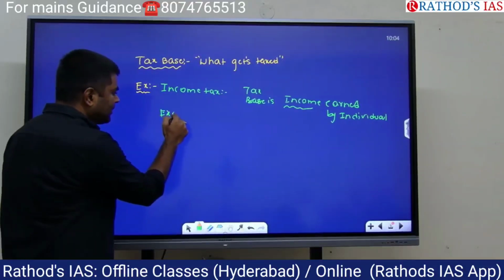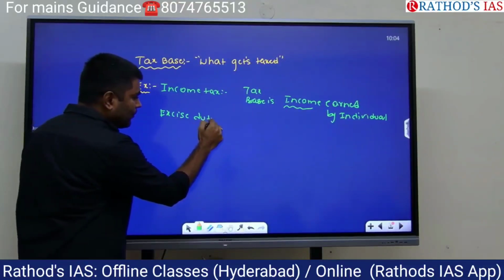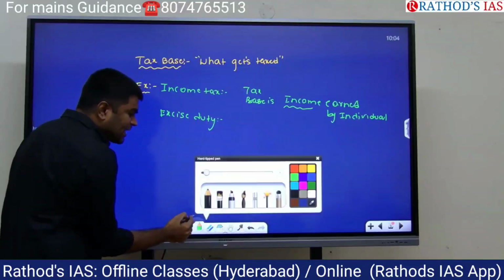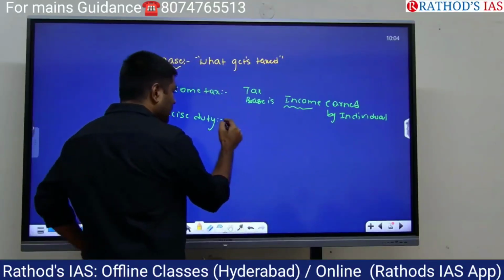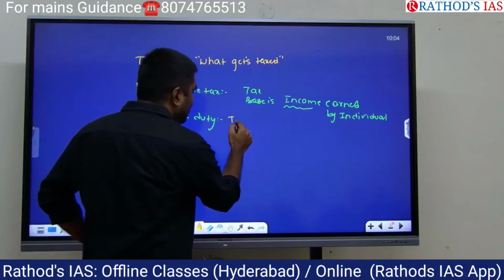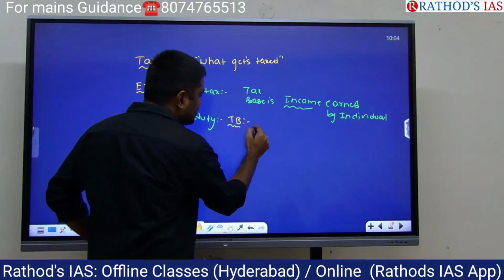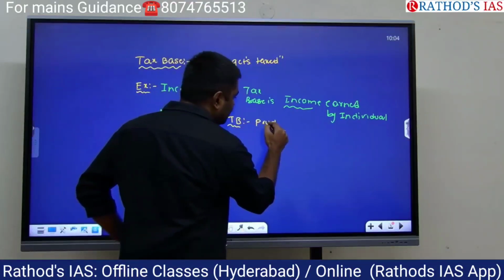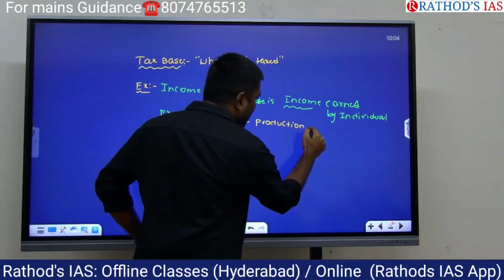One more example. In case of excise duty, what is the tax base? Very good. Excise duty is a tax levied on the production of goods. So in case of excise duty, the tax base is production of goods.